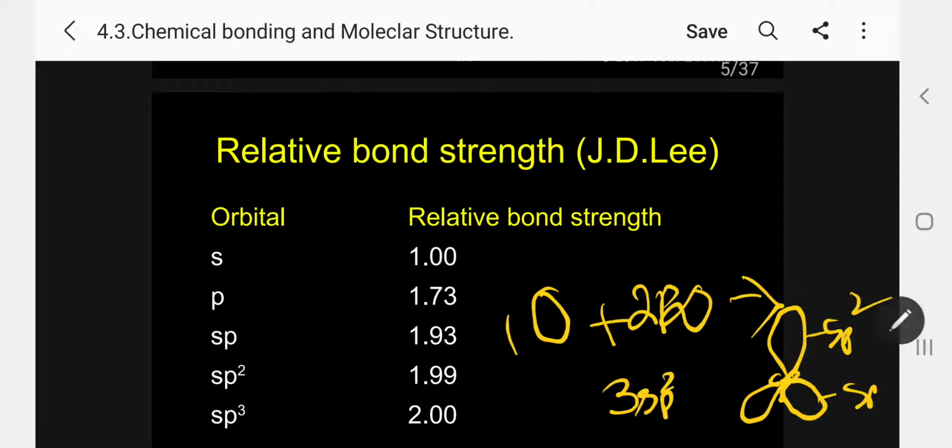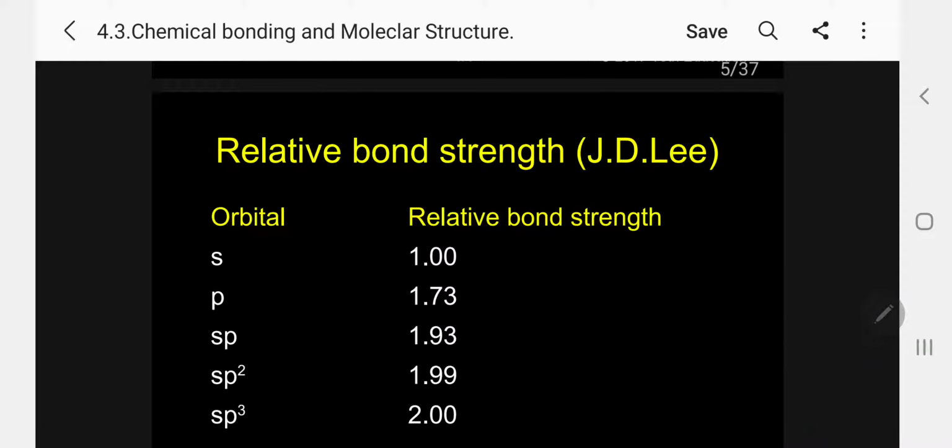That means it is triangular planar, bond angle is 120.